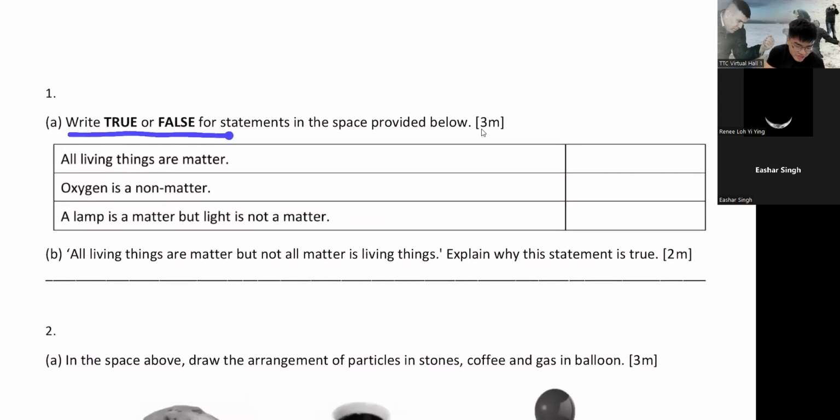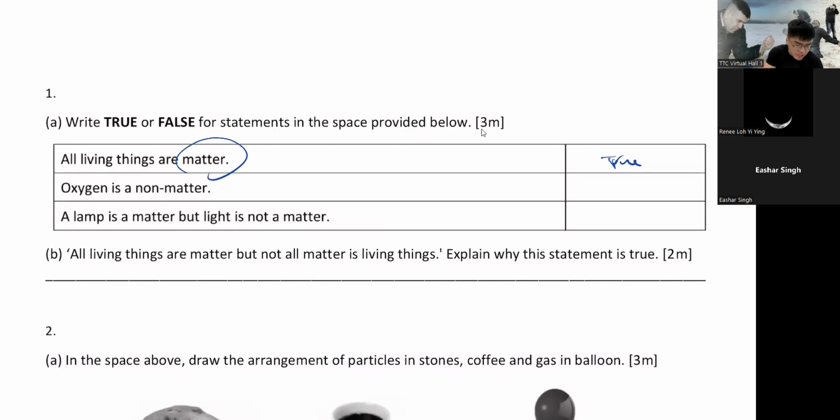Let's look at number 1. Write true or false for each statement in the space provided below. So, all living things are matter. Yes, it is true. To know whether you are matter, you have to ask yourself: do you have mass? Do you have kg? Yes, you are 60 kg, 50 kg. Do you occupy space? Yes, you do. As long as you have these 2 characteristics, mass and occupying space, then you are matter.